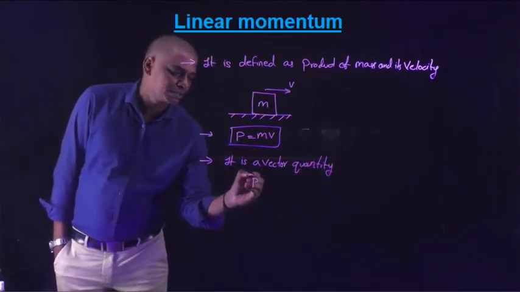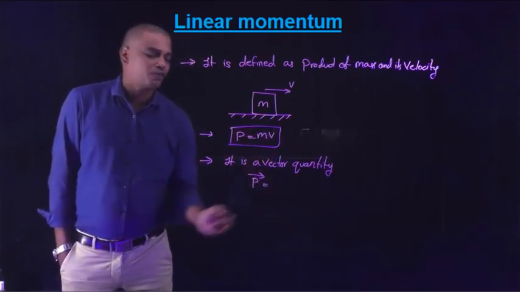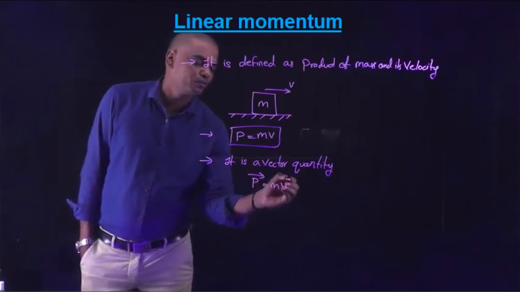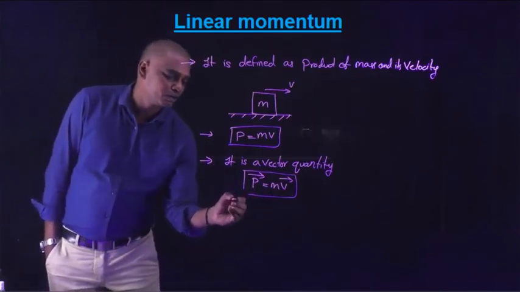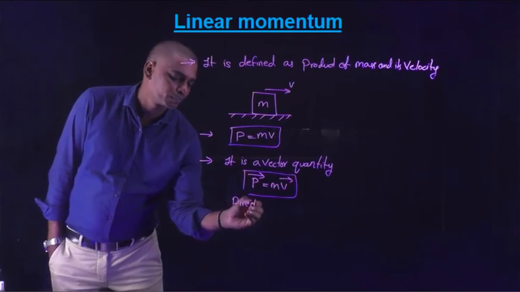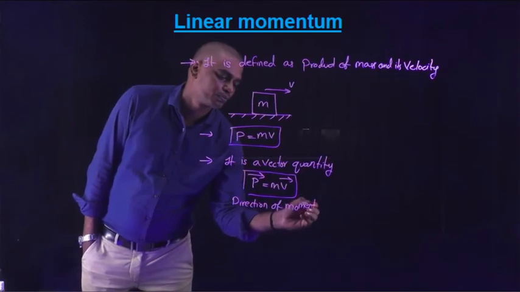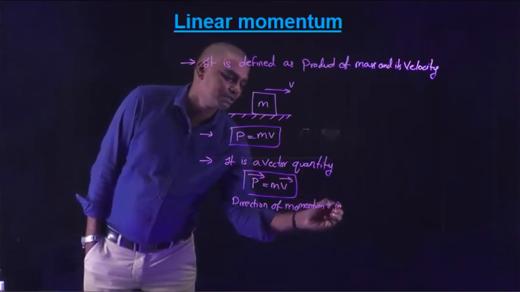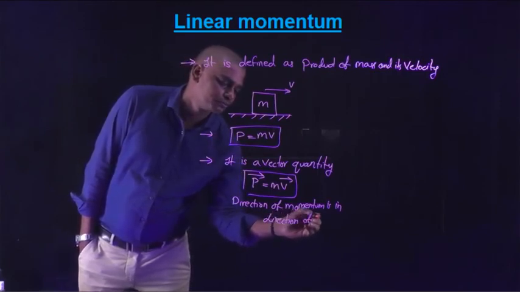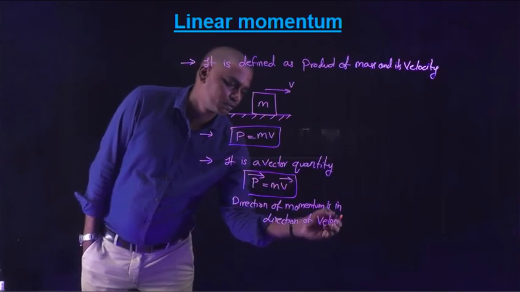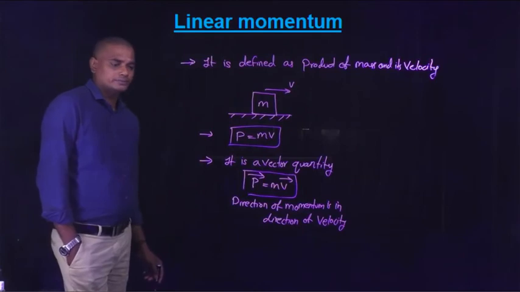So P bar, as it is a vector quantity, P bar is equal to, here mass is a scalar and velocity is a vector quantity, so m into v bar. Therefore the direction of the momentum is in the direction of velocity. The direction of the momentum is in the direction of velocity.